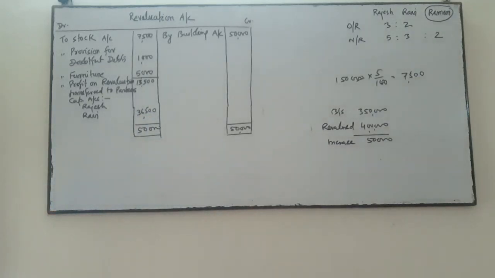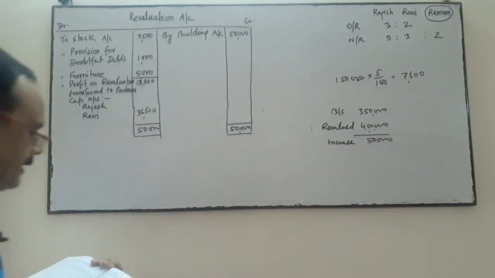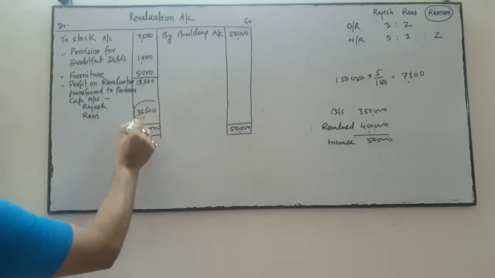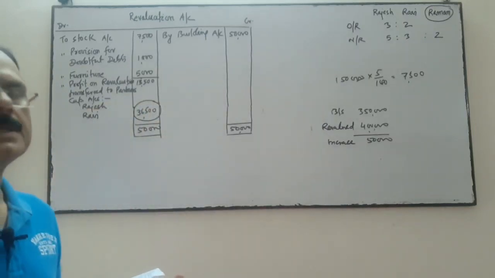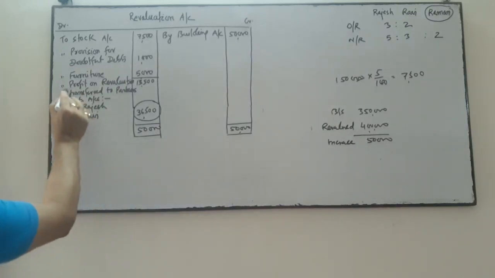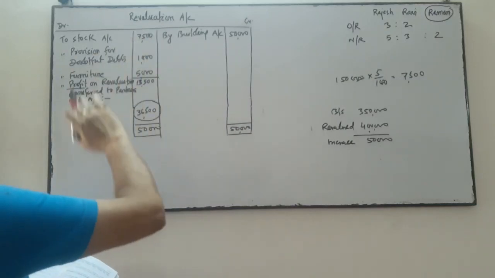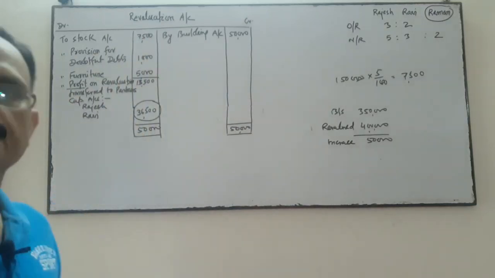This 36,500 is your profit on revaluation. Credit exceeds the debit side by 36,500.